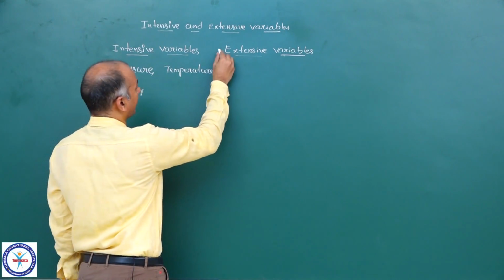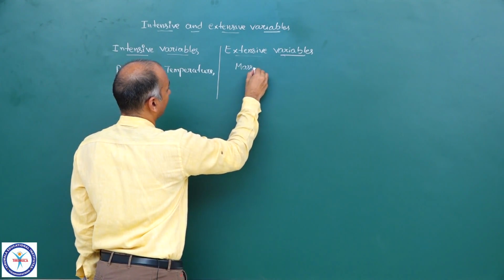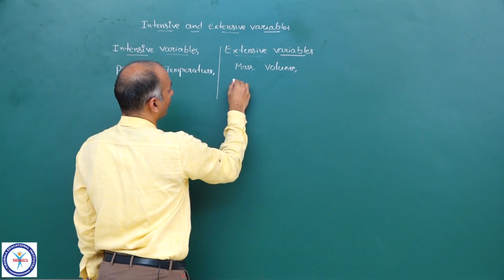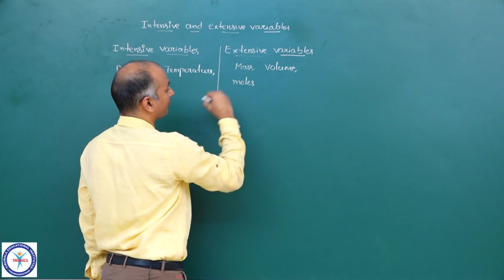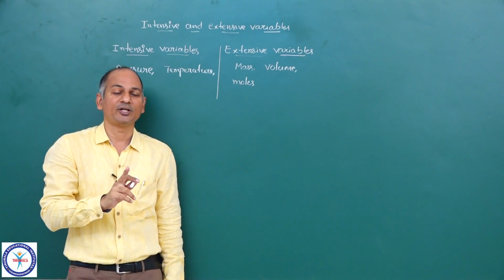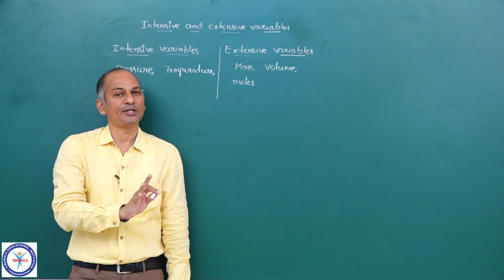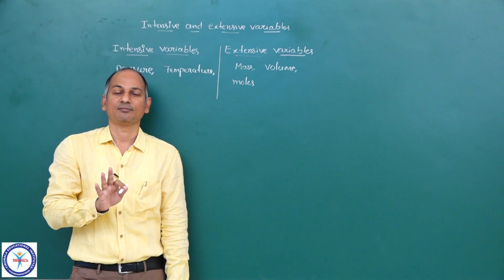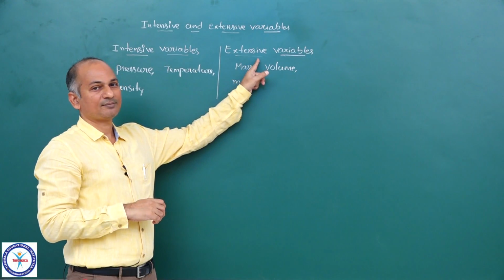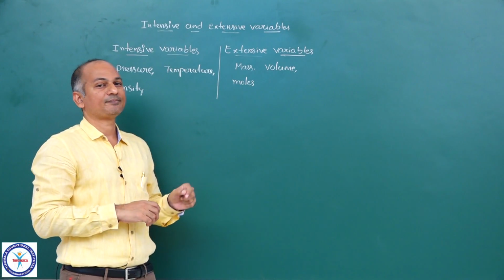Now, if you come to extensive variables, the examples are mass, volume, moles. You know, a mole is the amount of a substance which contains 6.022 into 10 power 23 particles, maybe atoms, maybe molecules, maybe electrons, maybe ions. So, mass, volume and moles are extensive variables. Pressure, temperature and density are intensive variables.